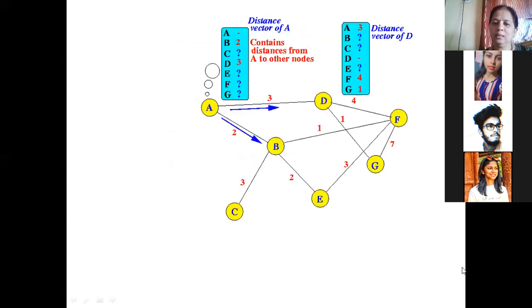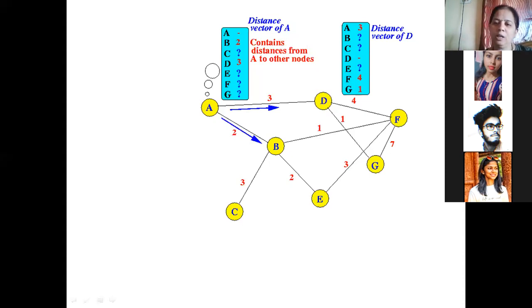You all can see the diagram. We are showing the vector for A and the vector for D. Every router will maintain a table. It's not only that A will maintain one. All the routers that are there, they will maintain their own tables. And they will maintain how much cost, how much time is required to send the data to other routers.